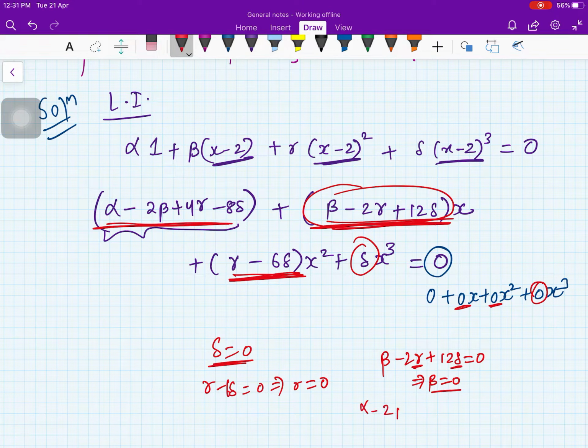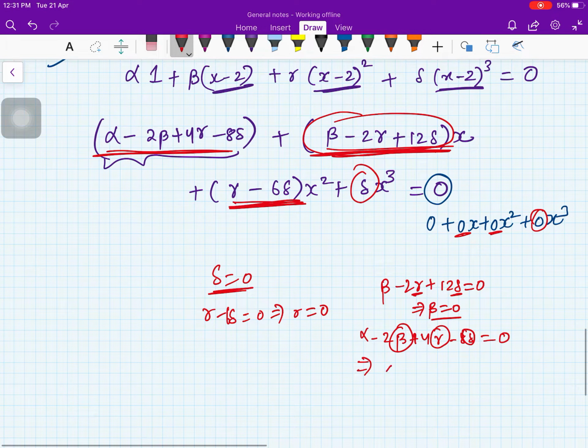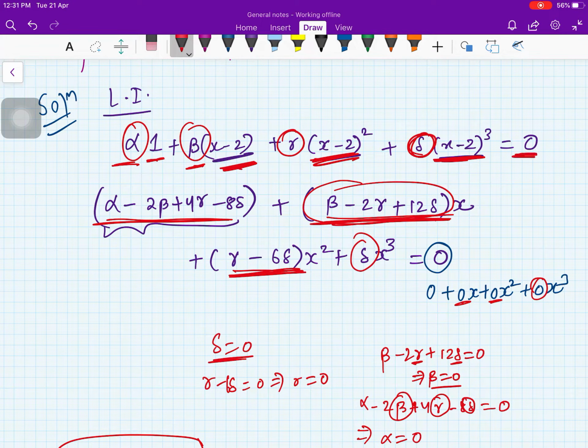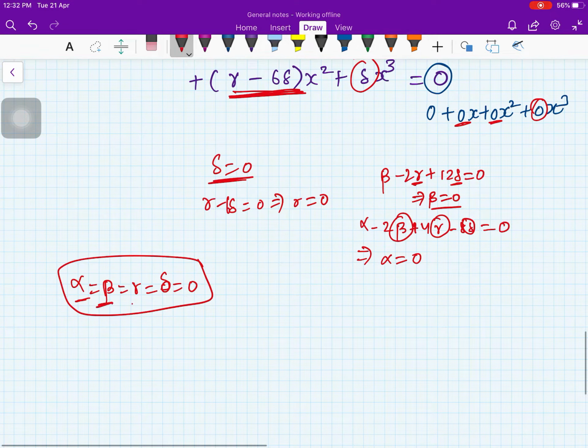And then you will have alpha minus 2 beta plus 4 gamma minus 8 delta equal to 0. Now you have beta, gamma and delta 0. Therefore you will get alpha equal to 0. So you get alpha equal to beta equal to gamma equal to delta equal to 0. So whenever you have this combination, that alpha into the first element of the set, beta into the second element of the set, gamma into the third element of the set, delta into the last element of the set equal to 0, you get alpha equal to beta equal to gamma equal to delta equal to 0. Therefore the set is linearly independent.